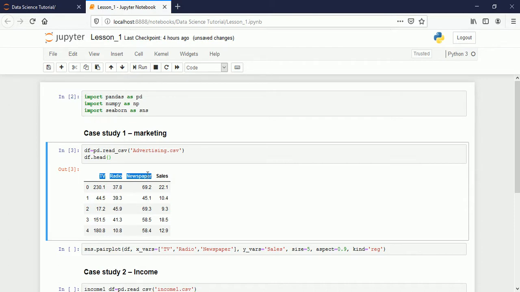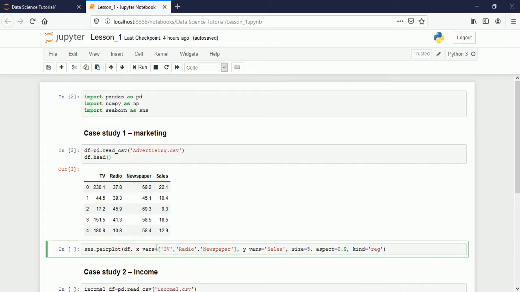For example, if you are using TV for advertising, how is it affecting the sales? If you are using radio for advertising, what will be the effect on sales? And if you are using newspapers, what will be the effect of that? So this is called the response, and these are called the inputs or the features.